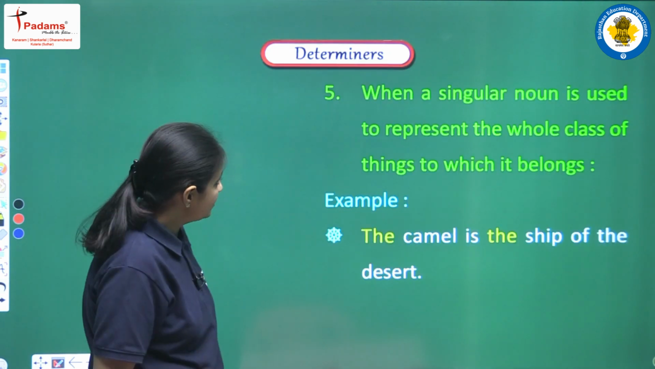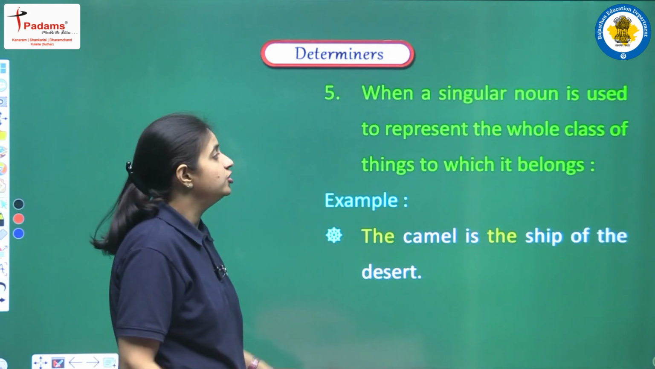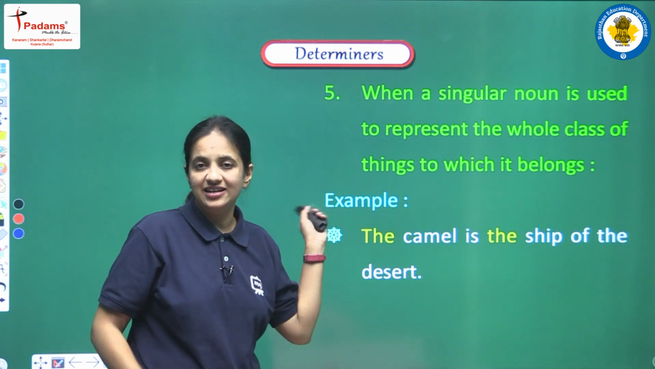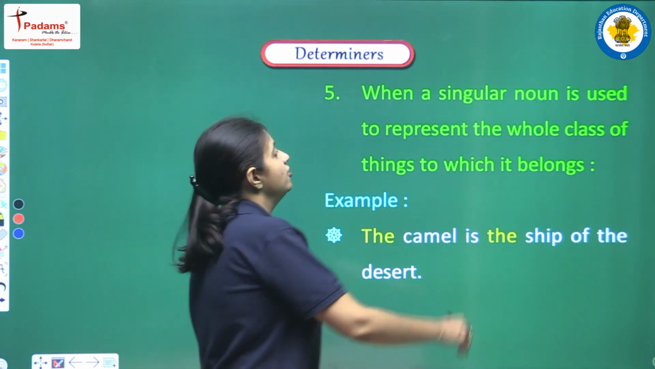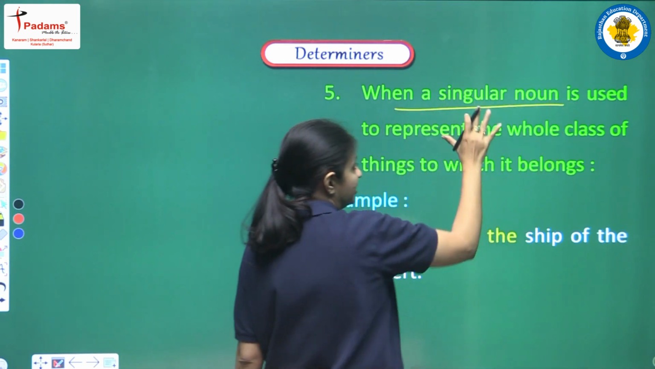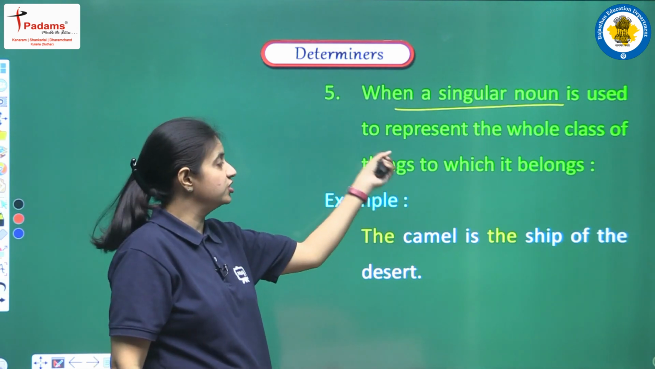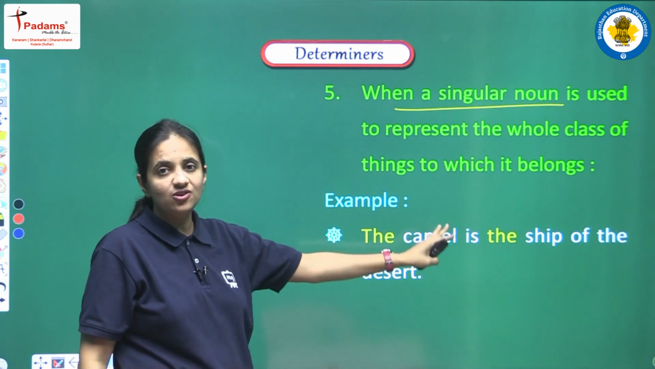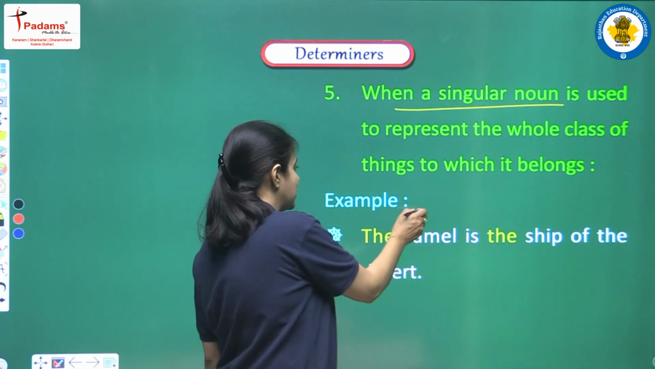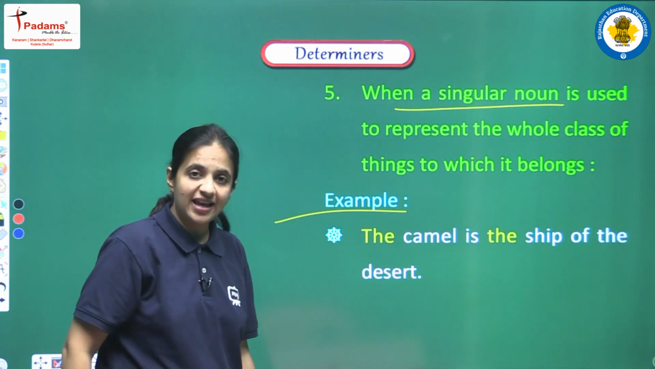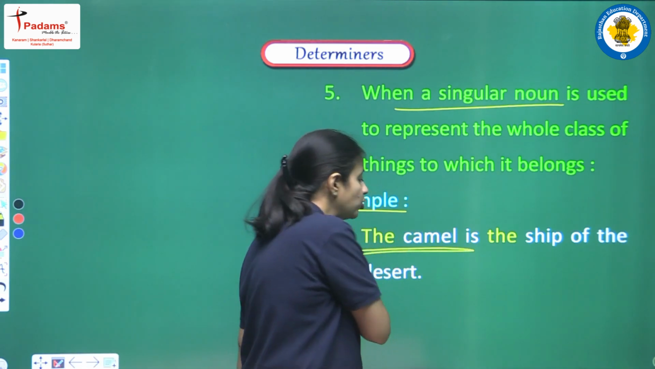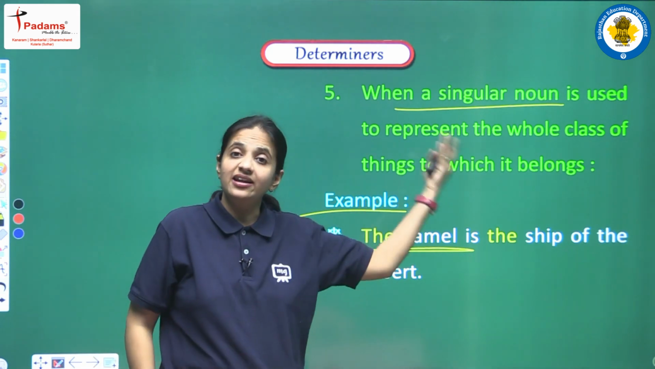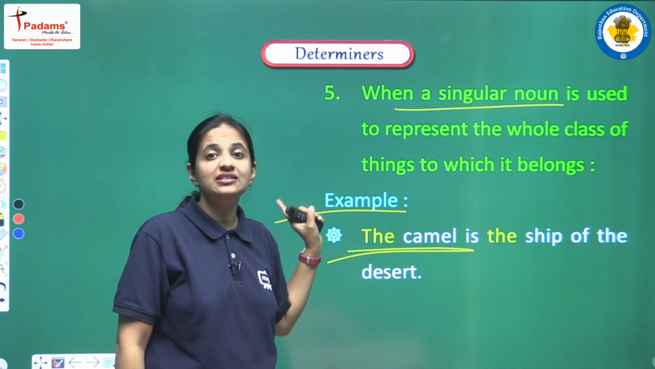Next, when a singular noun is used to represent the whole class of things to which it belongs, again another use of the article is when we are having one singular noun, but in that sentence that noun is used to represent the entire class, the whole class. So in that case also we have to use the article. Let's see the example. The camel is the sheep of the desert. So in this sentence we are not talking about one camel also, we are saying that this camel represents the entire class of camel, and this is the reason we are having the article here.